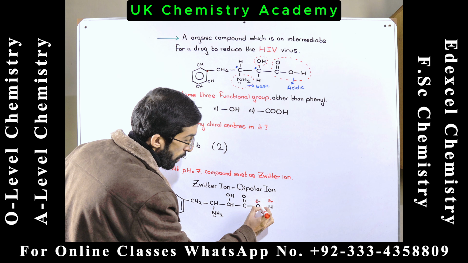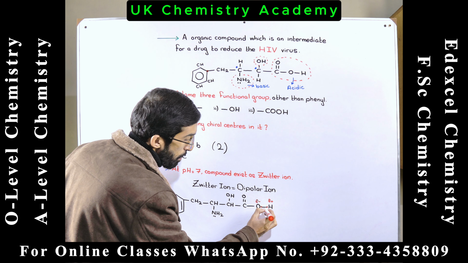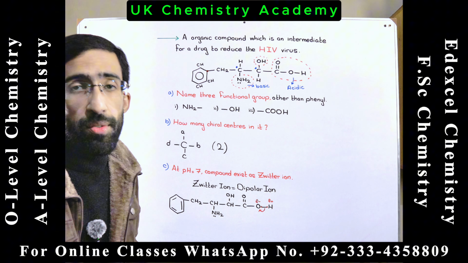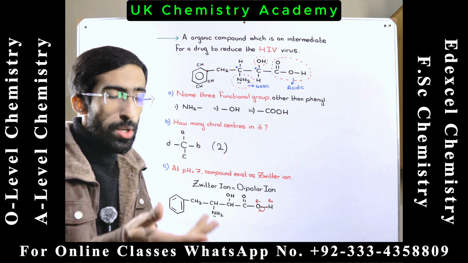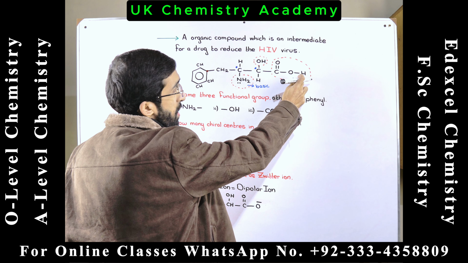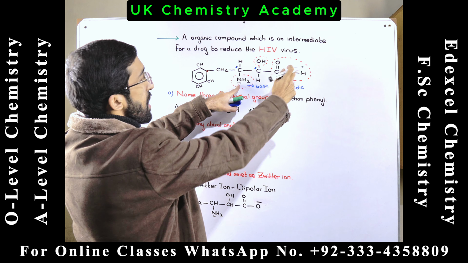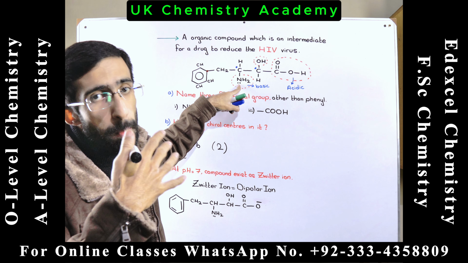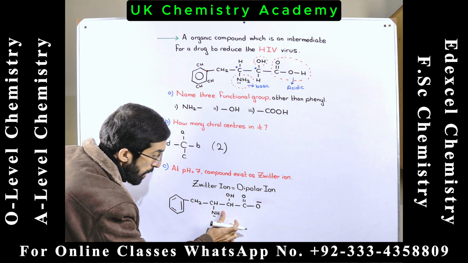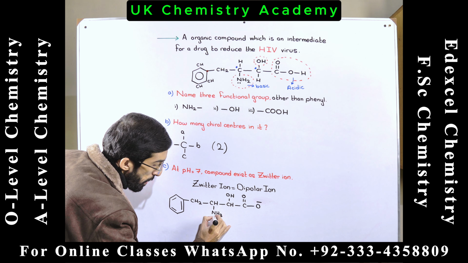Whenever this bond breaks, the bond pair will be taken by the oxygen atom. The oxygen will have the negative charge and the proton will be donated. From here, the proton will go towards the amino group because it has the lone pair and forms a coordinate covalent bond. So it becomes the NH3+.